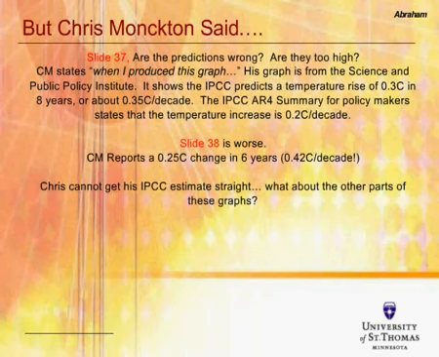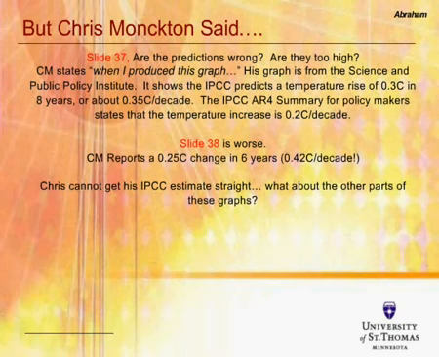We don't know if he created the graph or not, but if we take him at face value, he did produce it. And the first graph showed the IPCC projections of temperature rise of 0.3 degrees in 8 years, or almost 0.35 degrees per decade. But it turns out the IPCC Summary for Policymakers states the temperature increase is only 0.2 degrees per decade. So there's some disjointedness here. There's some discontinuity between what Monckton says and what the IPCC says.